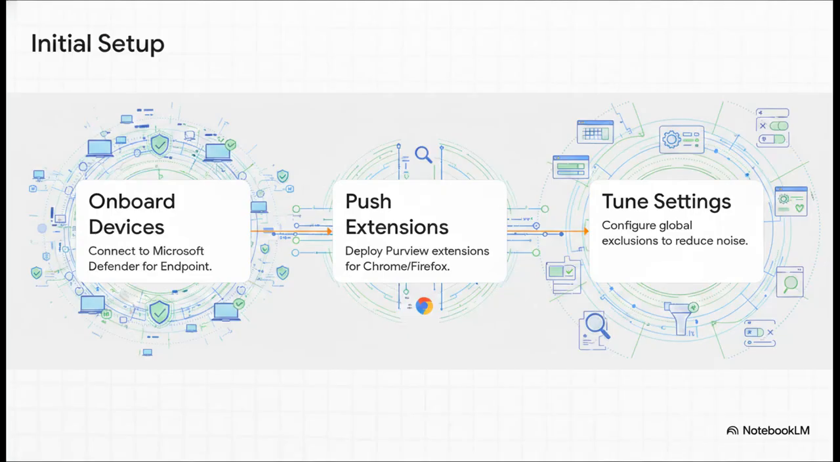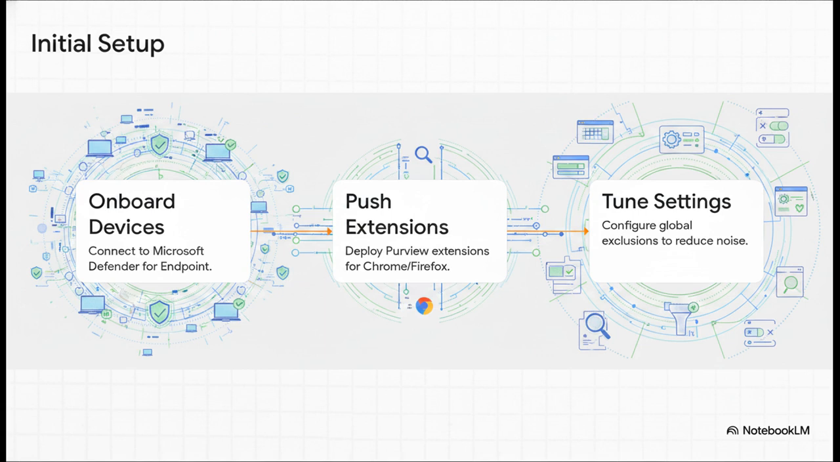Section 5, Implementation and Quick Wins. Let's shift from high-level architecture right down into practical execution with a quick win tutorial. If you are setting this up today, here is exactly where you start to establish your baseline. First, you must onboard your devices via the Defender for Endpoint agent. Second, you absolutely must deploy the Microsoft Purview browser extensions for Chrome and Firefox via Intune or your MDM. If you don't secure those non-Edge browsers, you're leaving a massive blind spot where users can just open a different browser and completely bypass your controls.